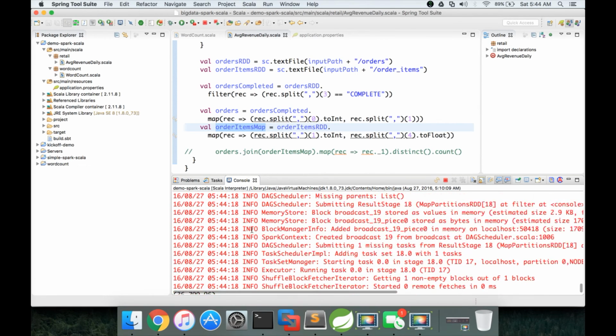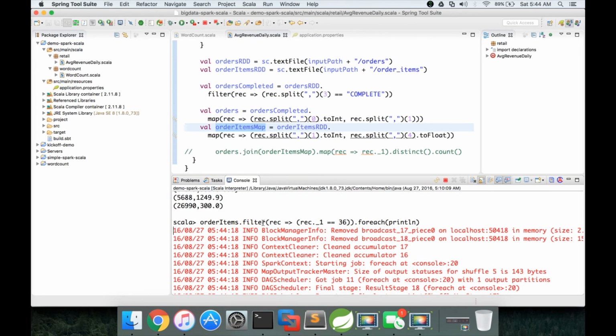Okay, again I am revisiting this one. We just applied the filter function to get the details about order ID 36. Here rec is of type tuple. These brackets are optional, I guess. I'm not 100% sure. Here we are not trying to create the tuple. We are only trying to compare, and we have implemented that logic in these circular brackets.